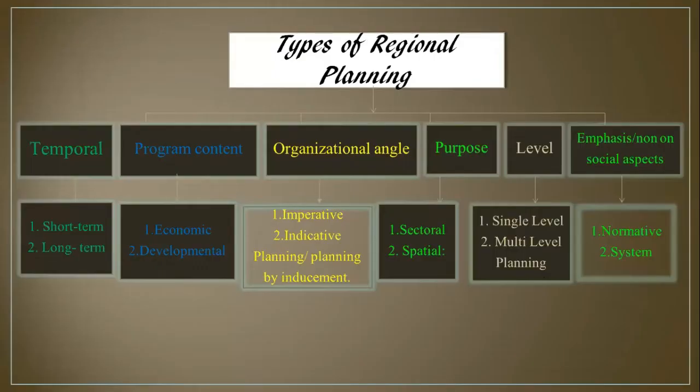Now, regarding the types of regional planning, what are the various types? We can divide them into the following types. First of all, it is temporal. It can be according to the program content, organizational angle, according to purpose, according to the level, and on the emphasis or non-emphasis on social aspects. When we say temporal, it can be subdivided into short-term and long-term.